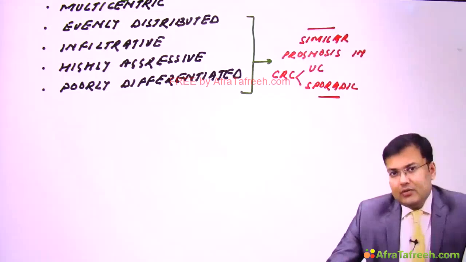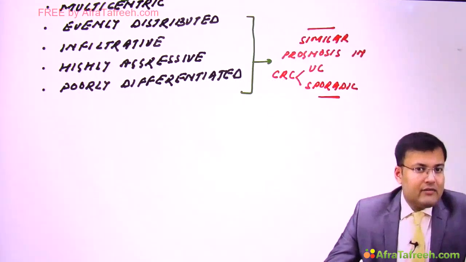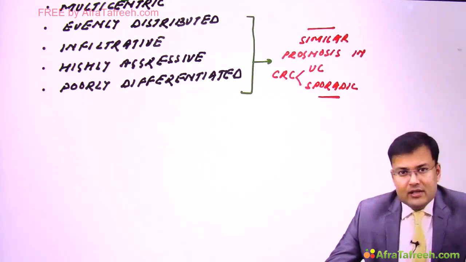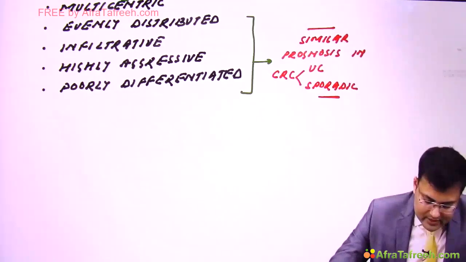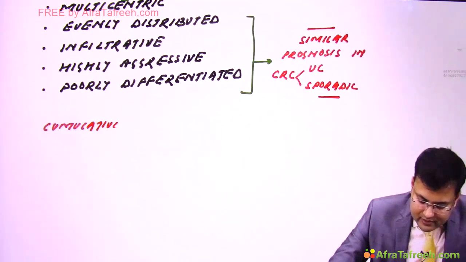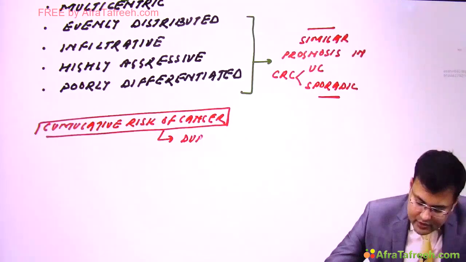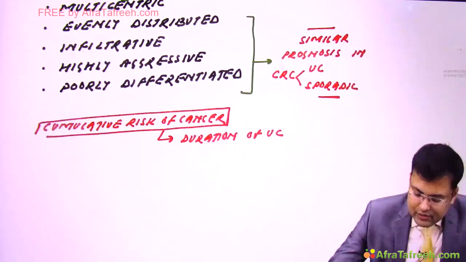So what happens with duration? There is a progressive increase in the risk of malignancy. How much is the cumulative risk of cancer in relation to duration? Very important point: cumulative risk of cancer increases with duration of ulcerative colitis.